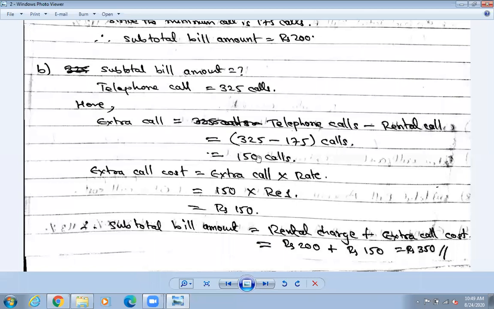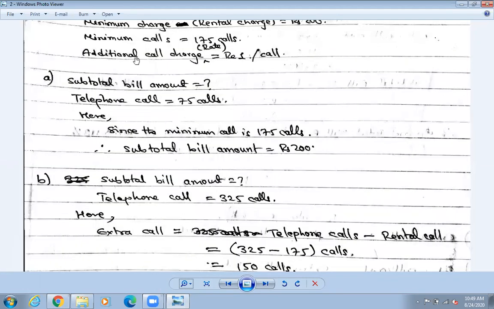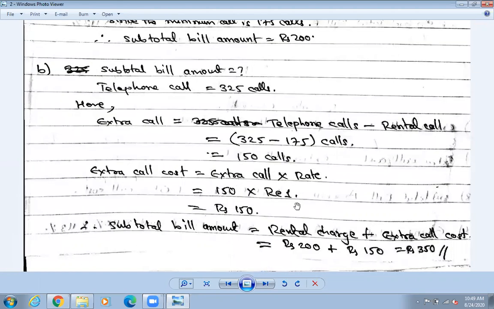So how much is the extra call? What is the extra call? 150 into what is the rate? Earlier, how much minimum charge would be taken and how much additional charge would be taken? Additional call charge is 1 rupee per call. So it seems the extra additional charge takes 1 rupee each. So extra call is 150 into 1. That means altogether it will be 150. So this is not the end. You have just got the value of the extra call cost.